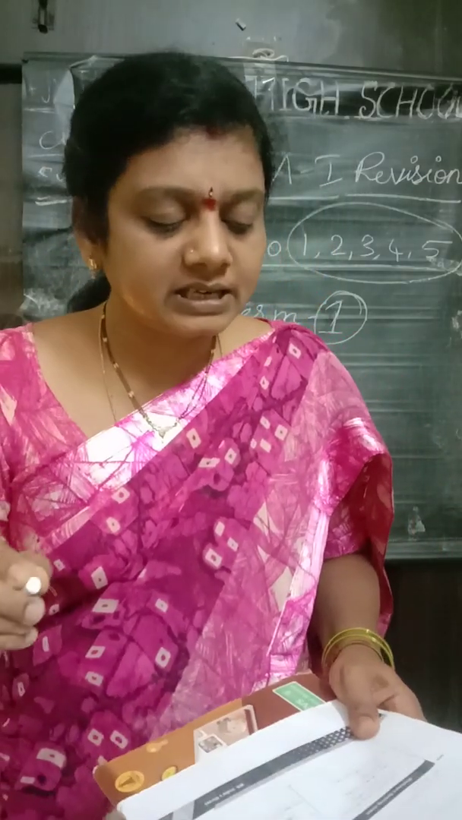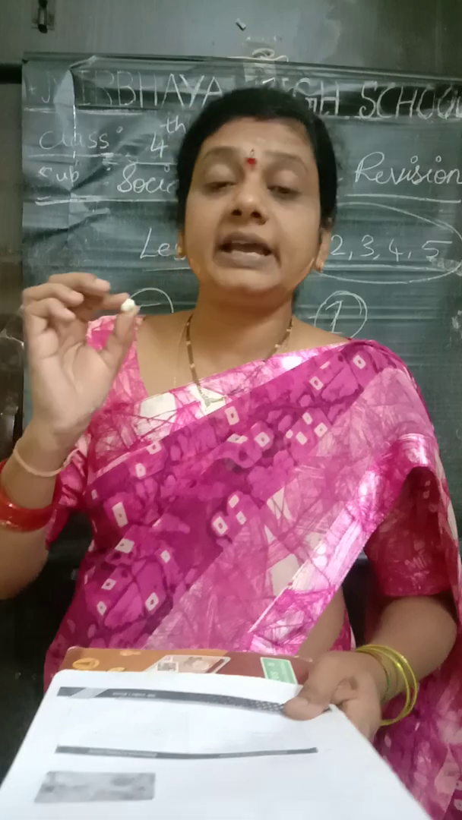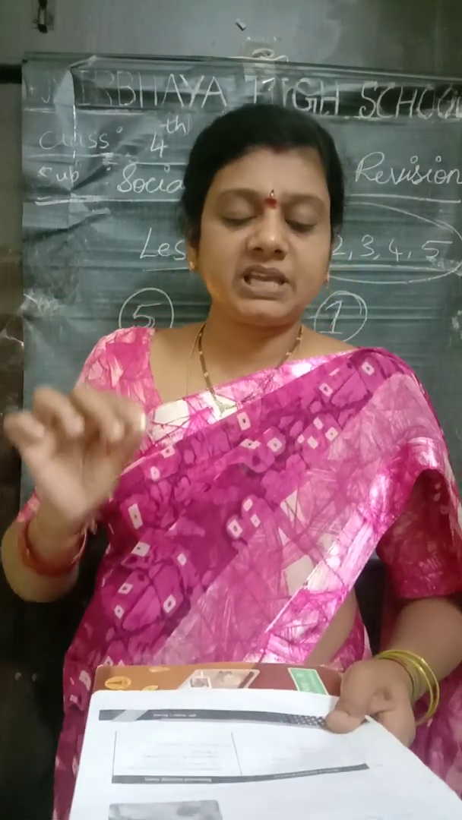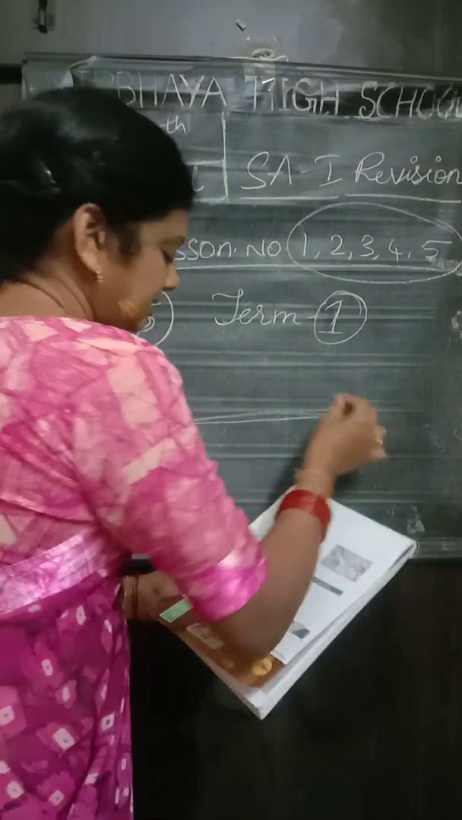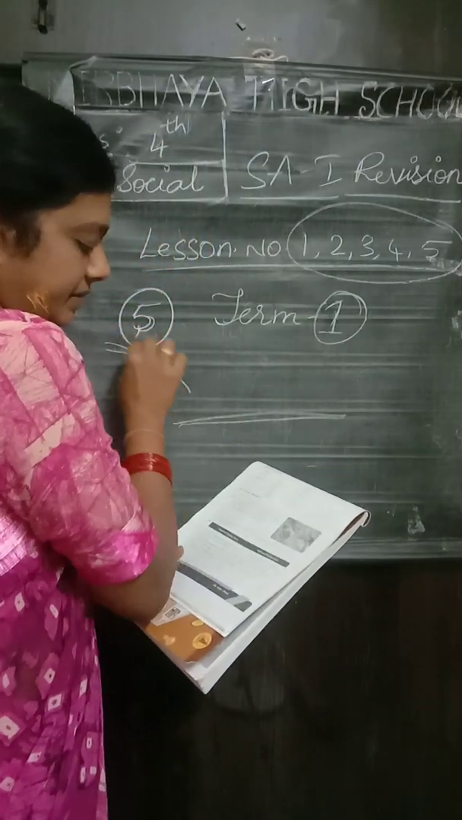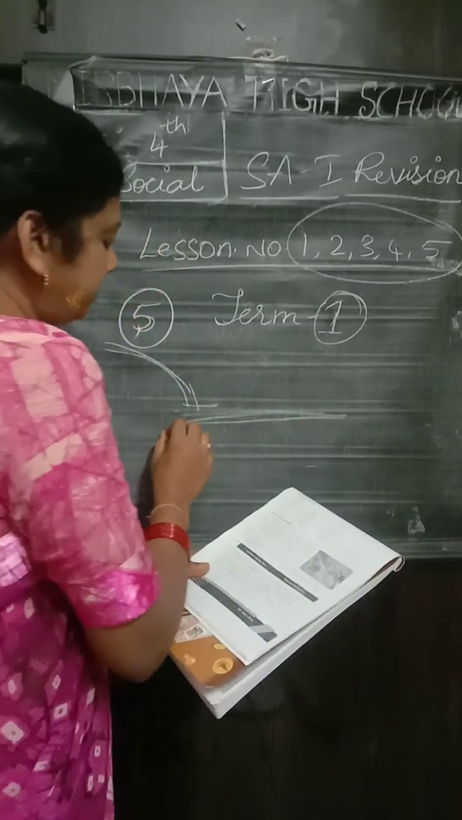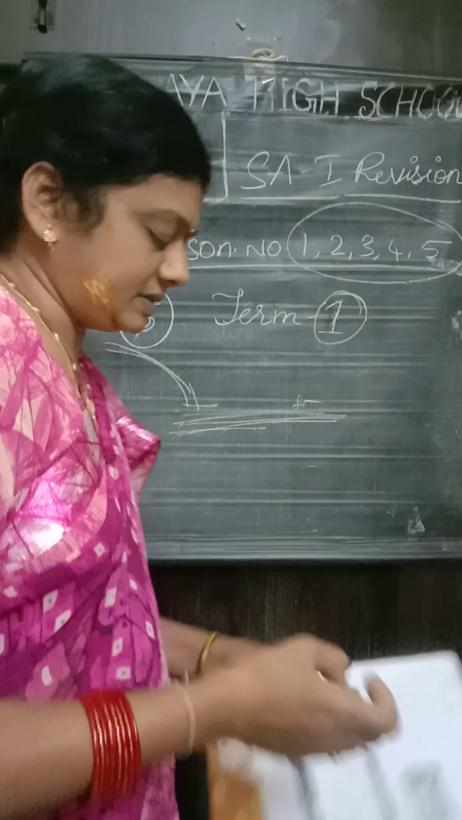Define river basin. How are river basins useful to us? A river basin is an area which gets water and silt from the main river and its tributaries. The river basin makes the plains very fertile for cultivation. That area will be very fertile and you can use it for cultivation.